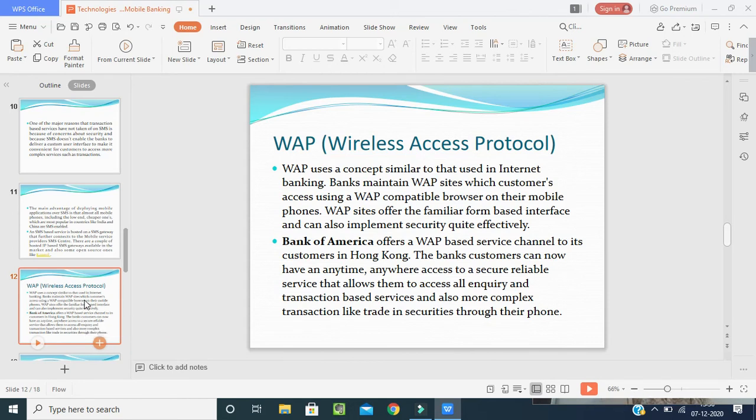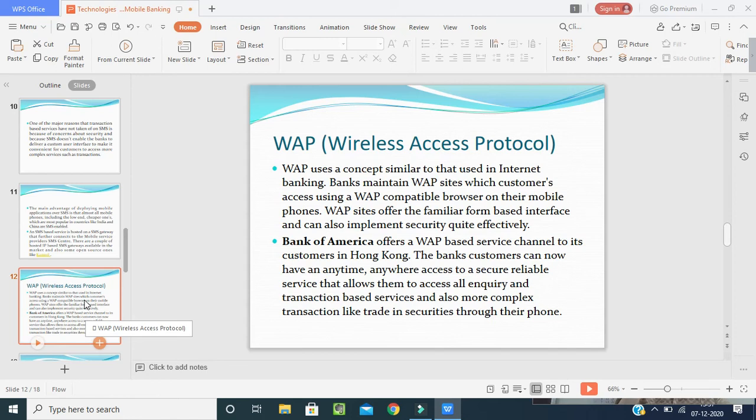Now, these bank customers can have anytime, anywhere access to a secure, reliable service that allows them to access all inquiries, transactions, complex transactions and trade, everything from their phone or mobile itself. So just as SMS technology is for common customers, WAP is a technology used for the selected or unique customers of the bank for their trade business and for their long-term security.